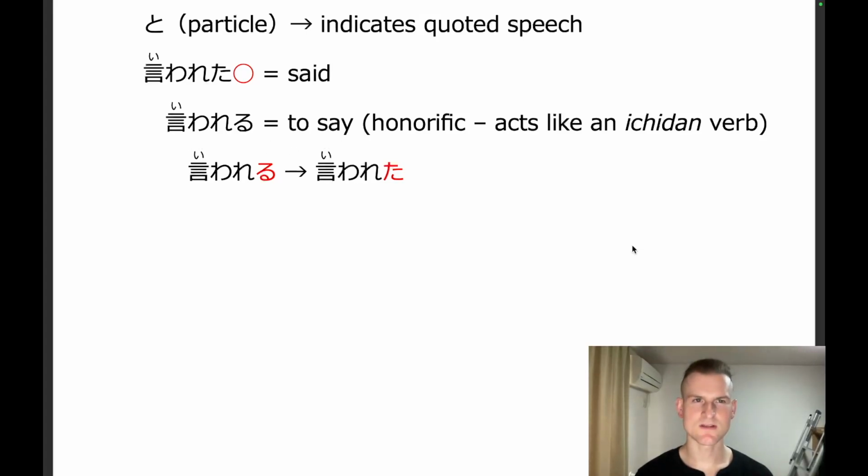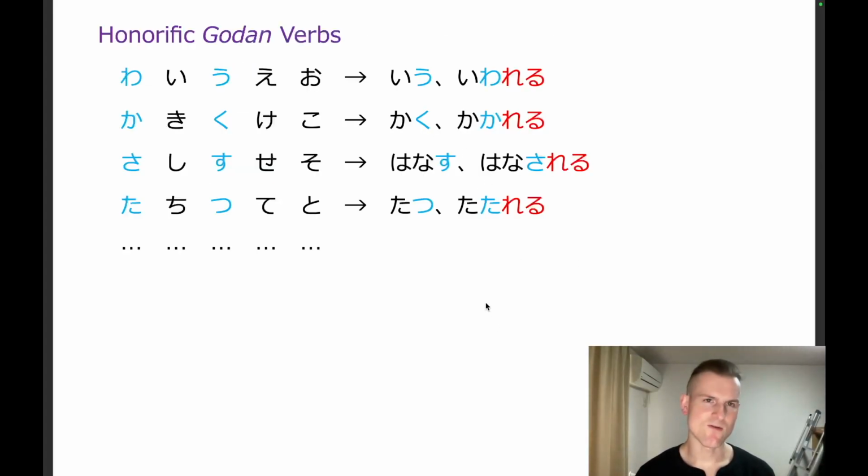Okay, so let's take a quick look at how we can form honorific verbs from the dictionary form of Godan verbs. To get the honorific form of a Godan verb from the dictionary form, you take the final character in the dictionary form and change it to the character in the a column, and then you add reru at the end.